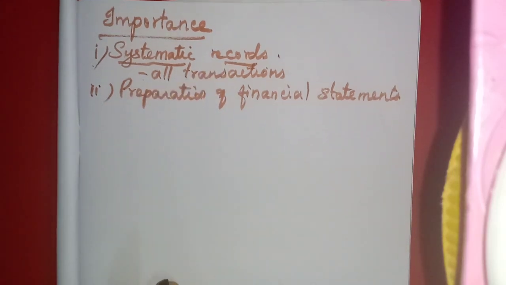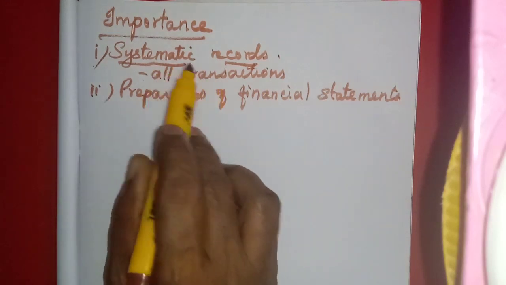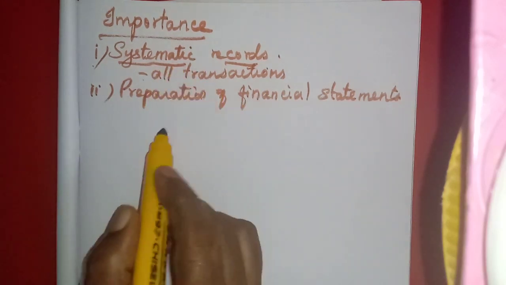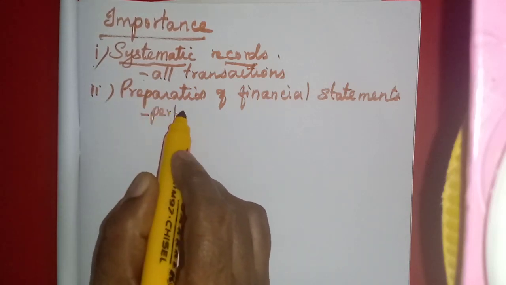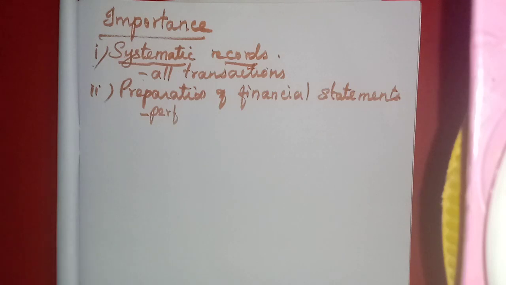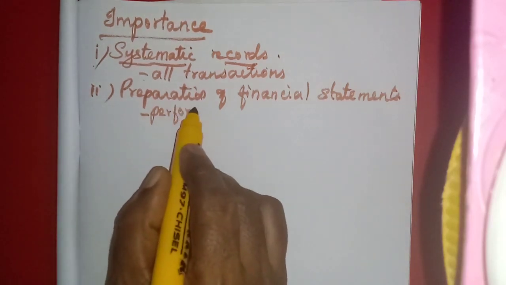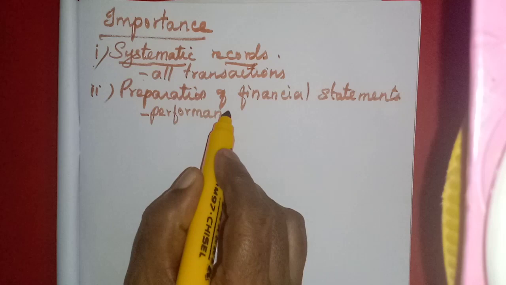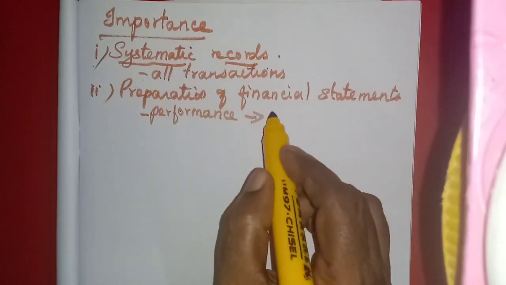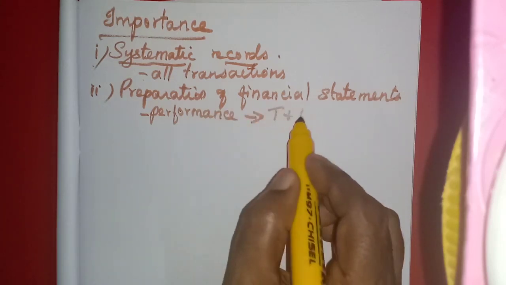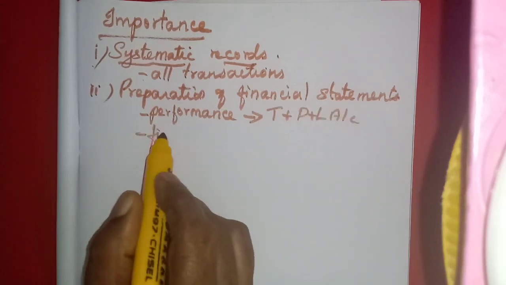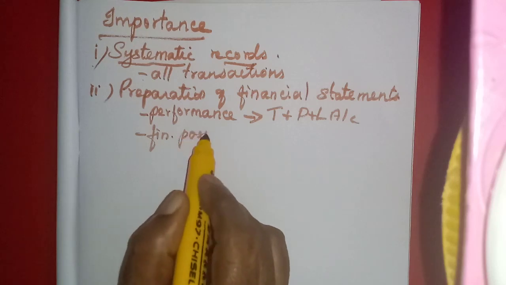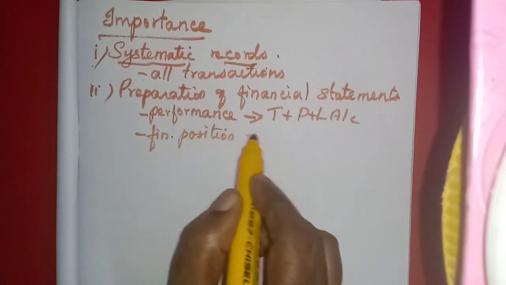So from that recording of transactions in the books of accounts, we prepare the final accounts. That means we can calculate the performance of the business. Performance of the business can be ascertained from the trading and profit and loss account. Okay, then the financial position can be ascertained from the balance sheet.